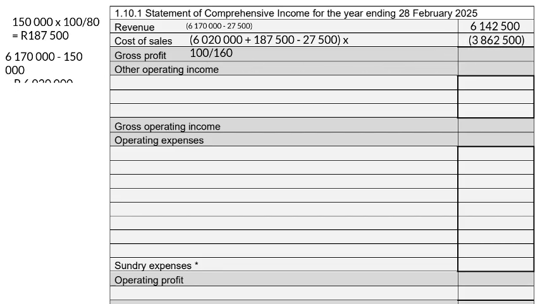So the gross profit will be your revenue minus your cost of sales, and that gives you 2,280,000 Rand. The three operating income items in this exercise will be bad debts recovered, provision for bad debts adjustment, and rental income.